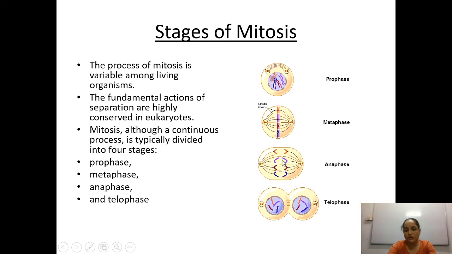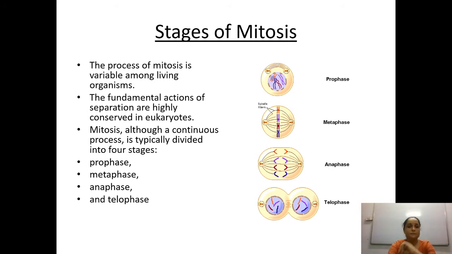In metaphase, they are on the equatorial portion, meaning in between the two poles. And in the case of anaphase, they have started moving towards the opposite poles. And in the telophase, there is a formation of the nuclear envelope around the genetic material so that they can be divided into two daughter cells.